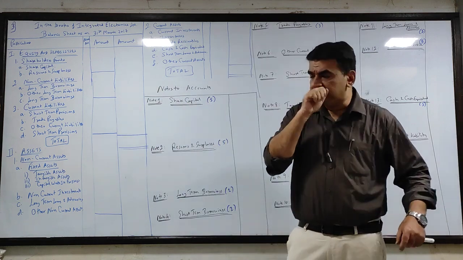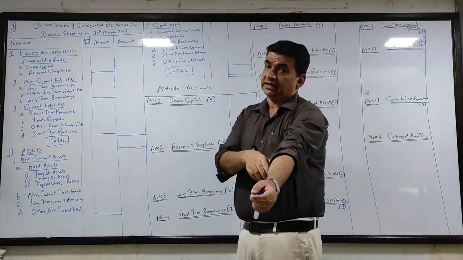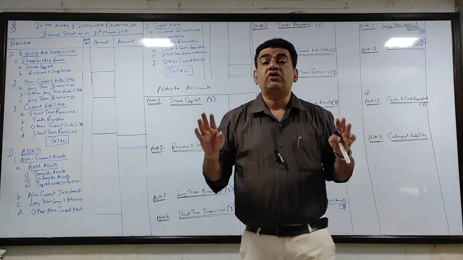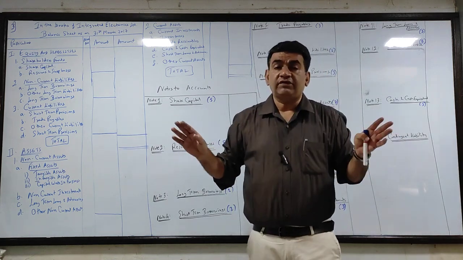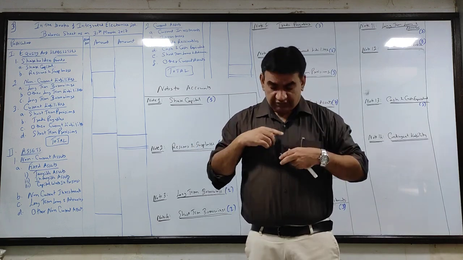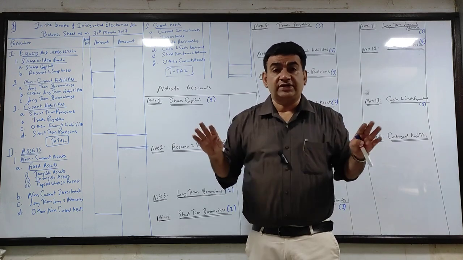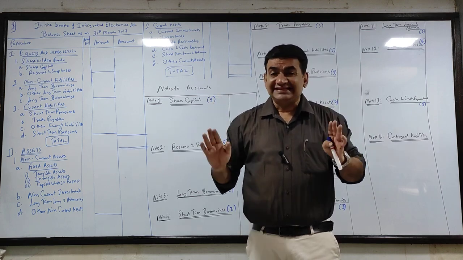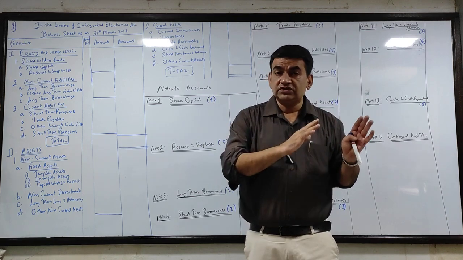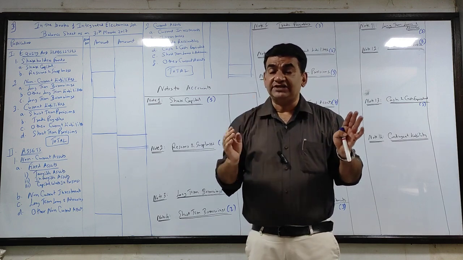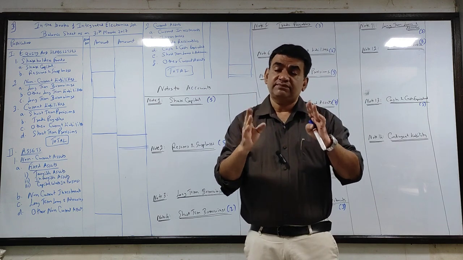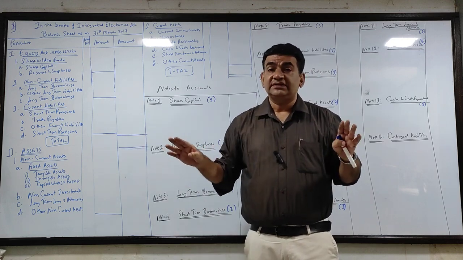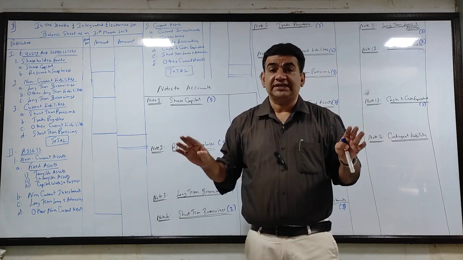Now see, coming back to company final accounts. As I told you, the initial few sums, few videos will be only on balance sheet. So forget profit and loss account for a few days. Now see what you are supposed to do. In the previous two videos, I made you understand the base of the balance sheet, where there was just presentation of the balance sheet in company format. There was no adjustment, there was no additional information.